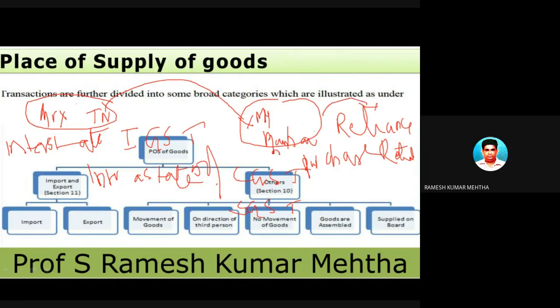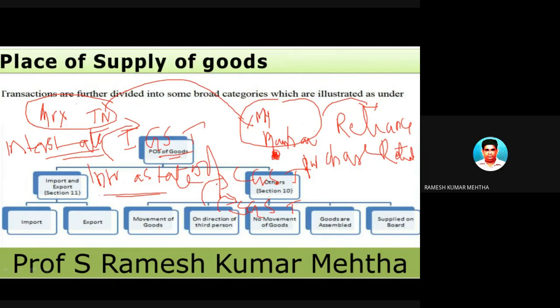Now the owner or the manager of Reliance Retail will issue an invoice to Mr. X, and he will charge GST. Now, which GST is he going to charge? Whether it is an interstate transaction and he will levy IGST, or an intrastate sale and he will charge CGST and SGST.